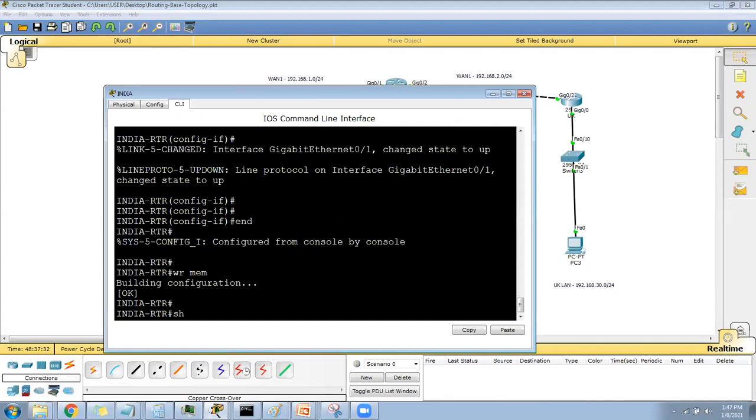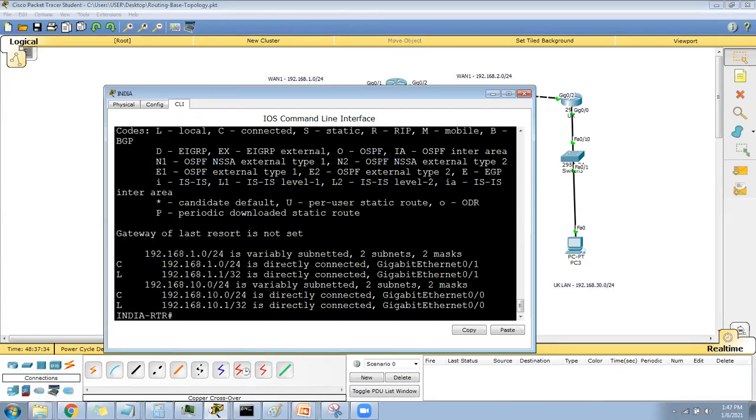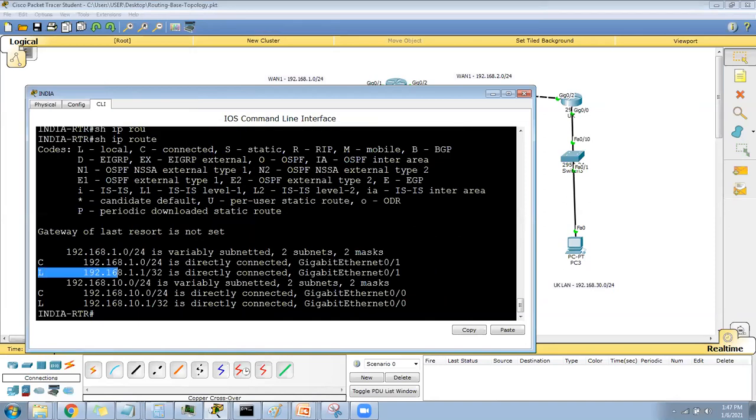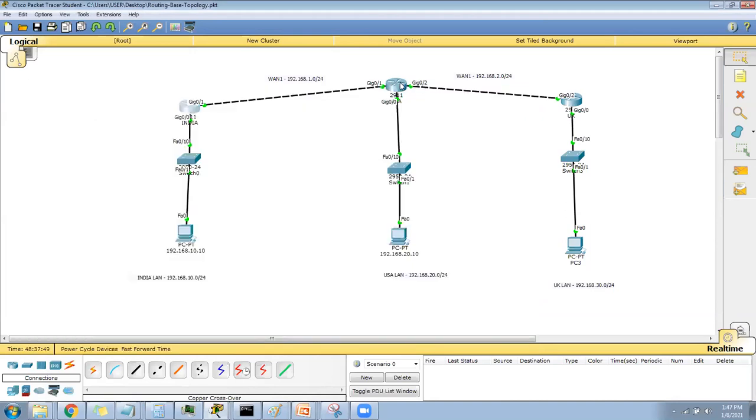Okay. So show IP route. Oh, see, this routing table is also saying some L. So just leave aside L. So now just see here. C means directly connected. These two networks are directly connected.